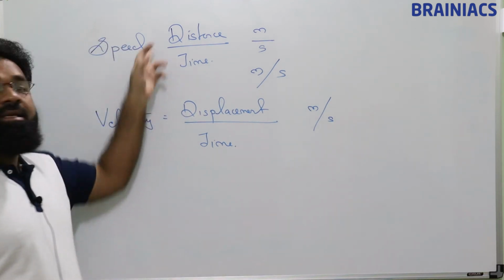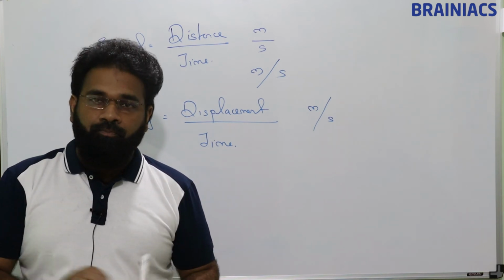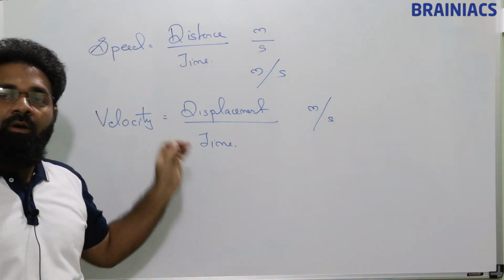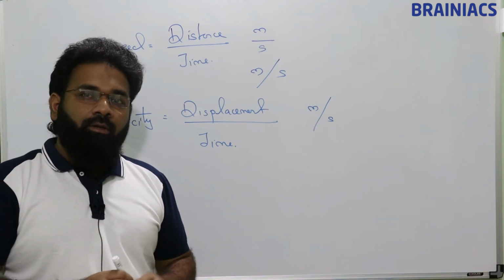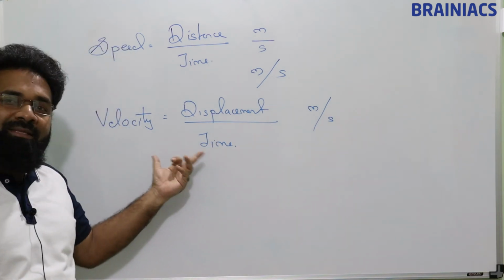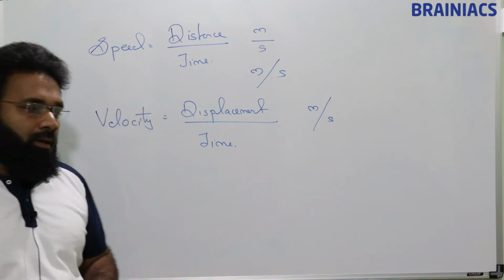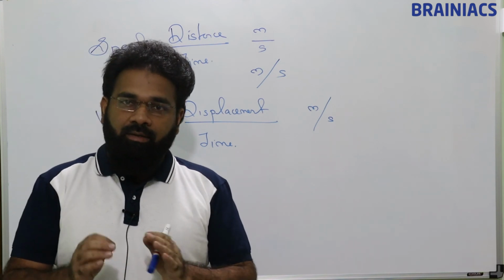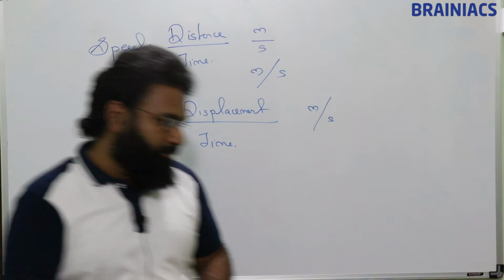But speed is distance by time. Now you know very clearly what is distance. So distance by time. Velocity is nothing but displacement by time. So this is the basic idea of speed as well as velocity. Now we will understand the concept of speed and velocity in a little more detailed way.